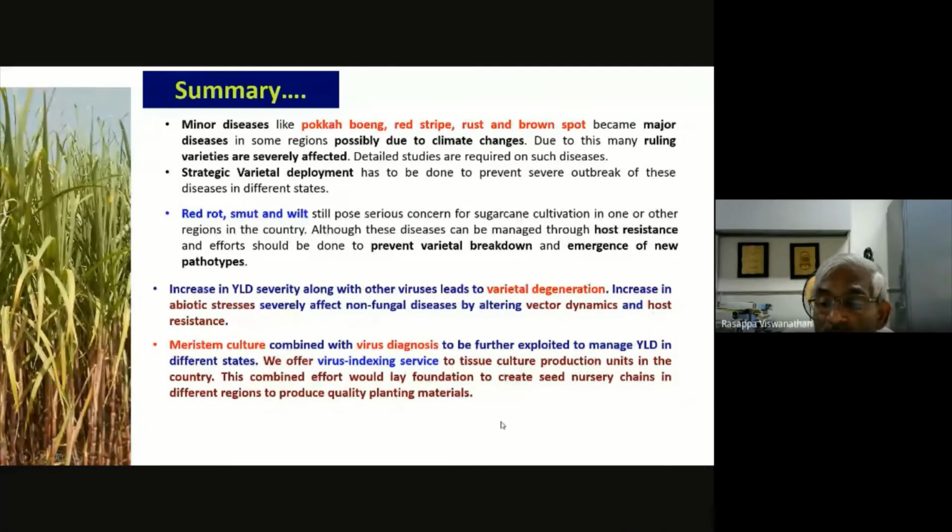Now the other important areas we also have to study. There is abiotic stress. Yes, definitely abiotic stresses also play a major role in non-fungal diseases, especially vector-borne diseases. So we should work on vector dynamics and also on host resistance. And as I mentioned in detail, meristem culture is a proven technology, and this should be adapted across the states.